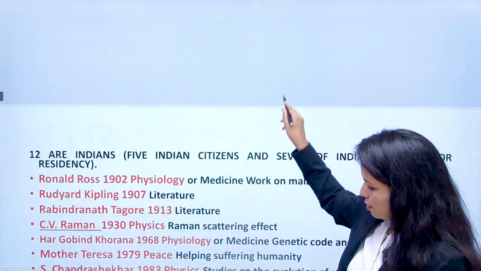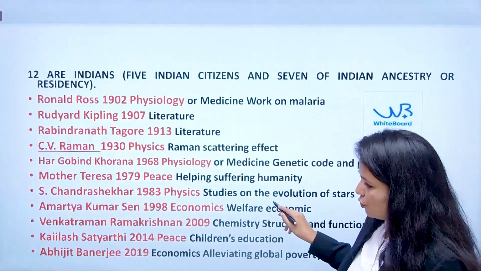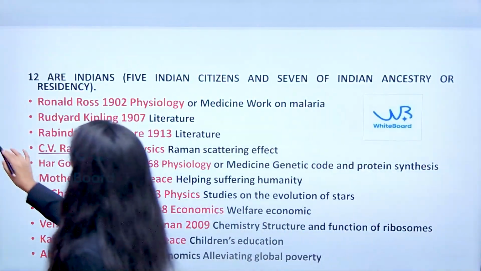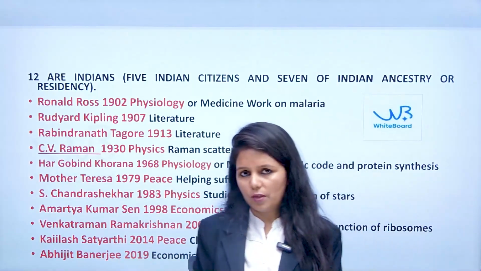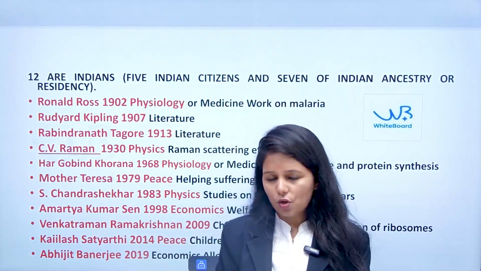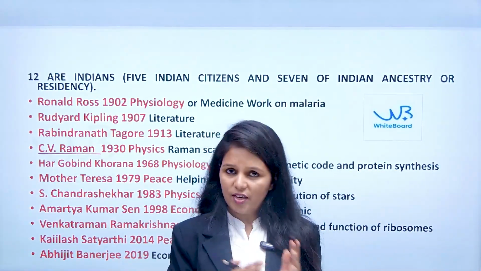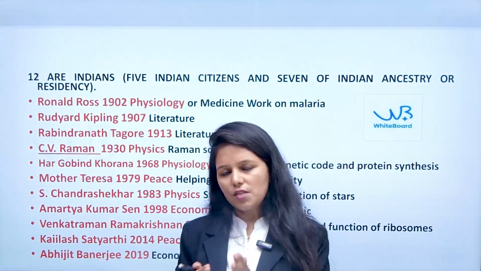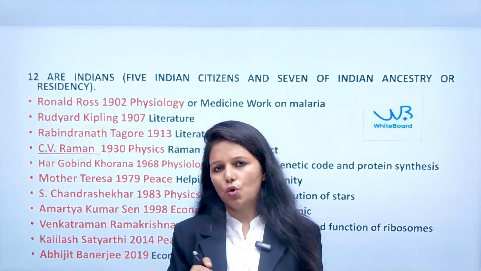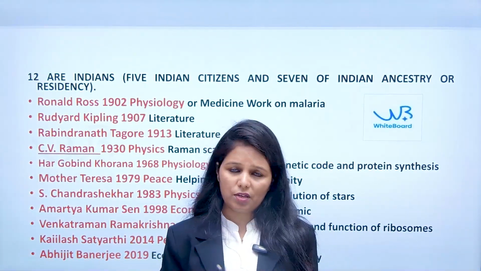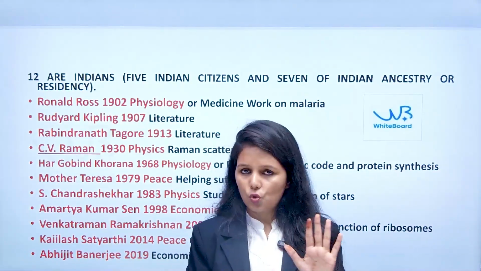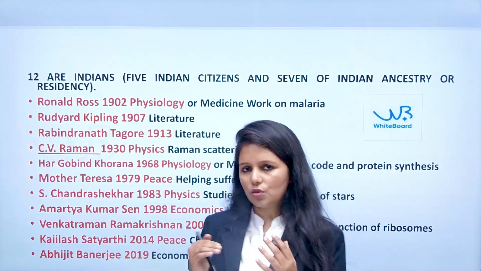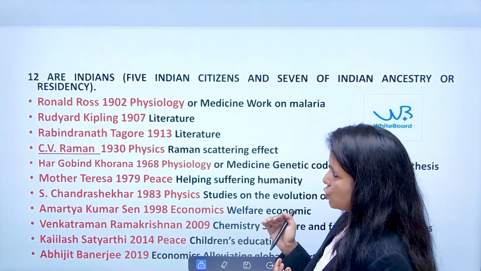Now, here is the journey of Indians as far as the Nobel Prize is concerned. So till now, 12 Indians have got the Nobel Prize. If we specifically talk about Indian citizens, then it is 5 in number. The rest of the 7 are either Indian residents or they have ancestors who are based in India. So as far as Indian citizens are concerned, it is only 5. But in total, there are 12 Indians.